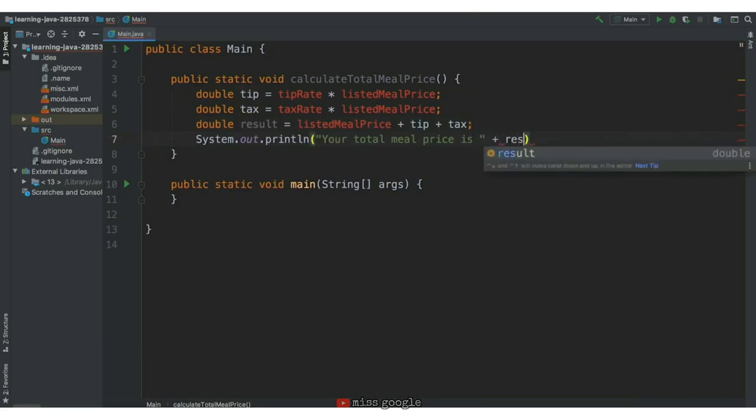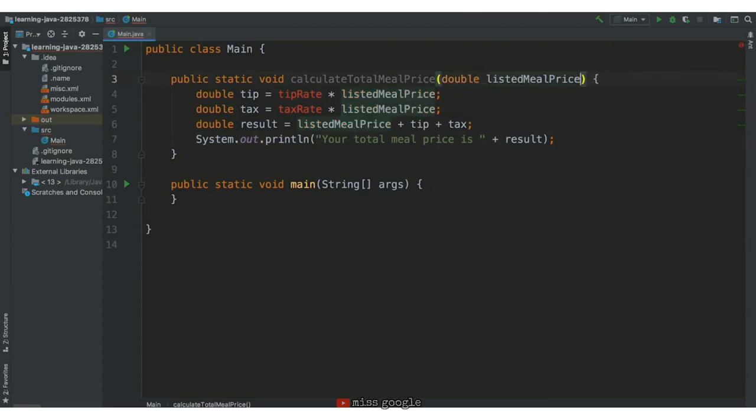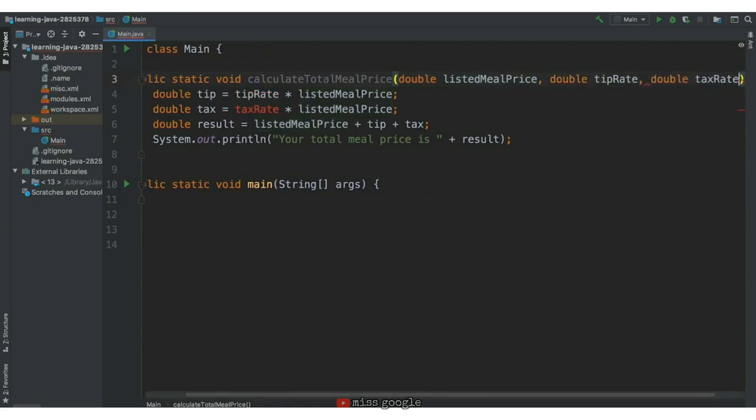You might notice that the listed meal price, tip rate, and tax rate are red, and that's because we haven't defined those as inputs to our function. To define an input, we add code between the parentheses. Our first input will be listed meal price, so we'll write the data type that listed meal price should have, in this case double, and then the name of our input, listed meal price. We just defined our first input to the calculateTotalMealPrice function, and notice listed meal price is no longer red. Let's do this for tip rate and tax rate. Both of these will be doubles.